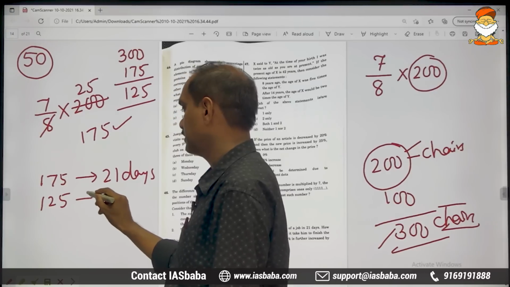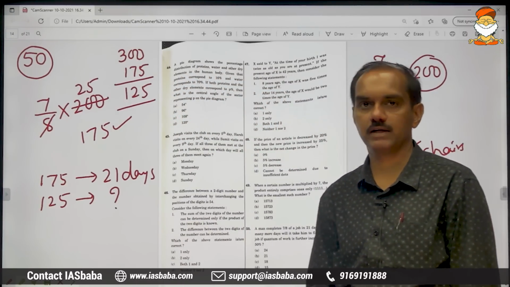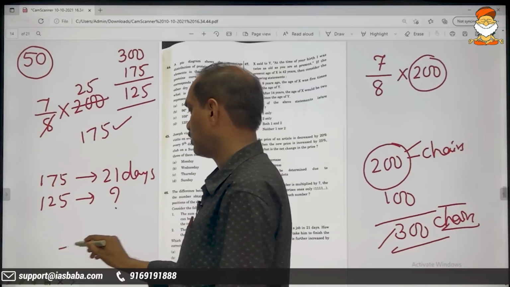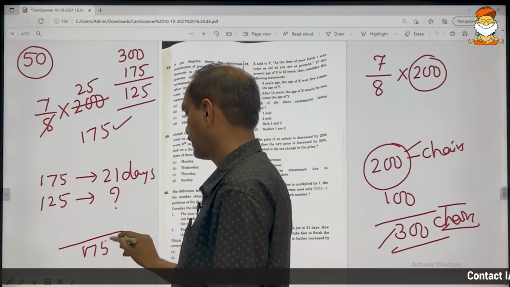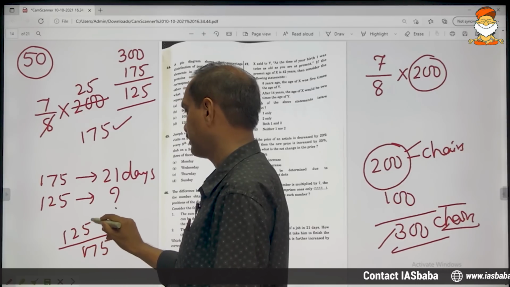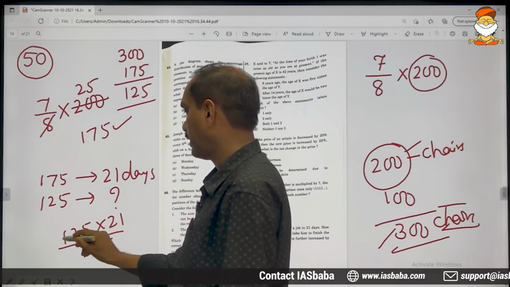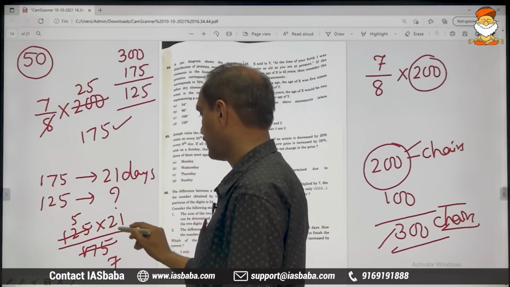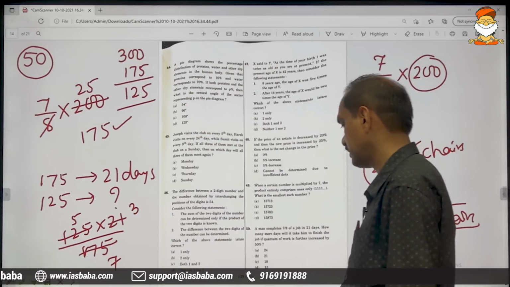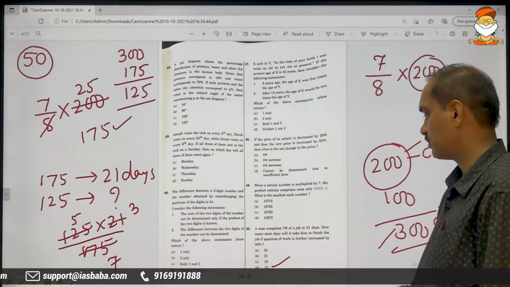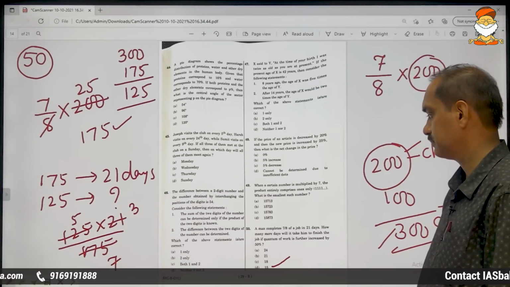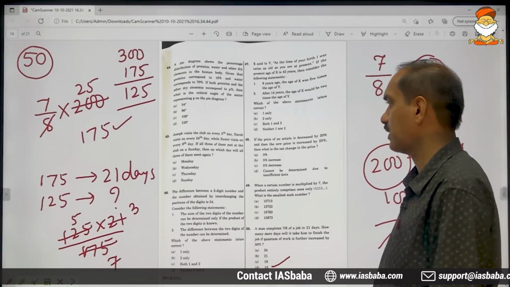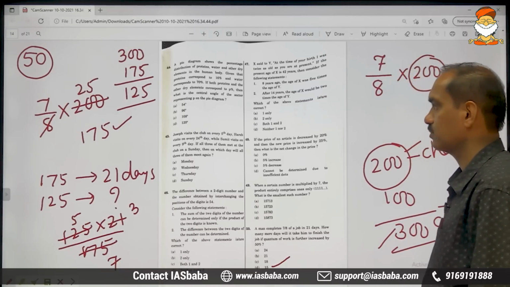To arrange 125 chairs, how many more days will he take? First one always in the denominator, rest in the numerator. 25 5s are 125, 7 1s are 7, 3 5s are 15. So the last option is the correct answer. The last option D, 15 days, is the final answer. So this is everything about problem number 50. This is a problem on time and work.